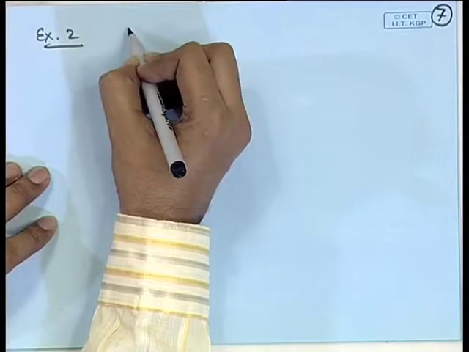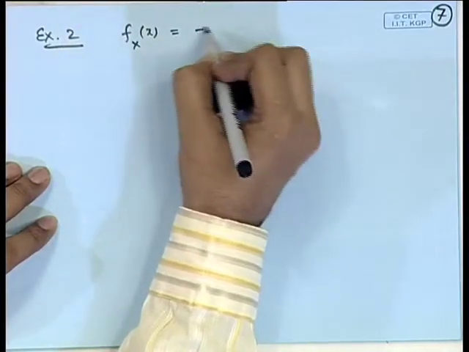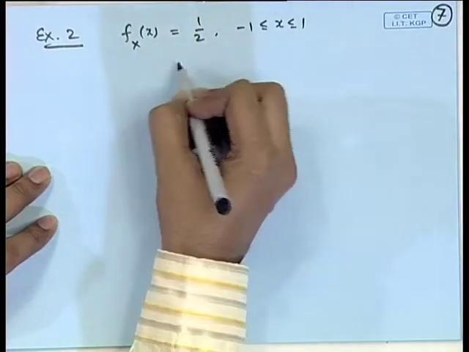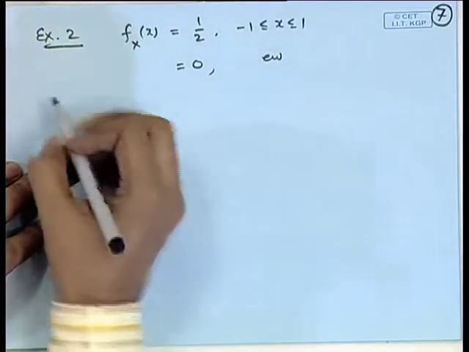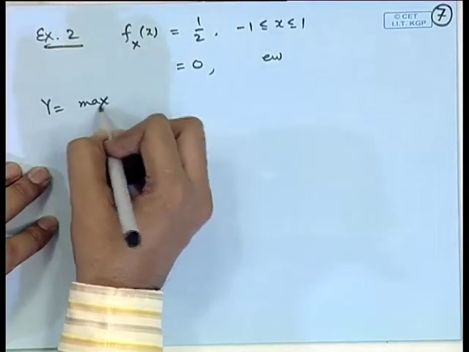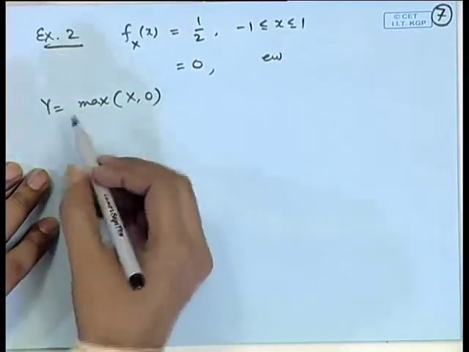Suppose X is a uniform random variable on the interval minus 1 to 1, and we consider the function, say, Y = maximum of X and 0.